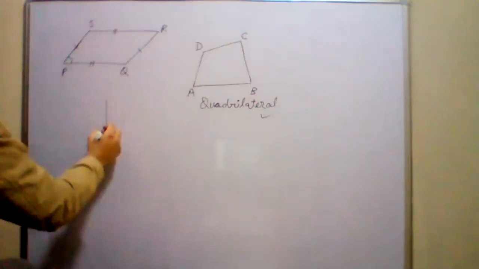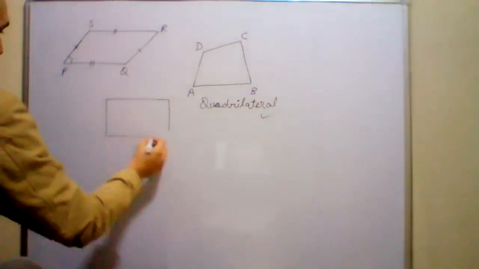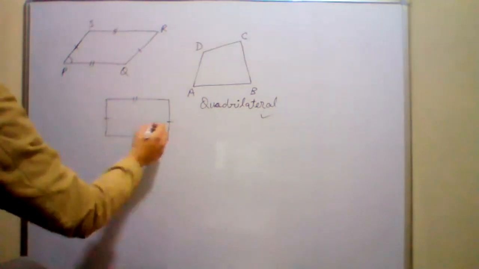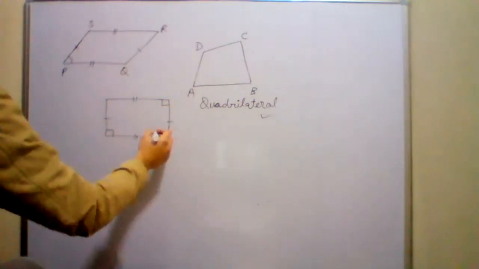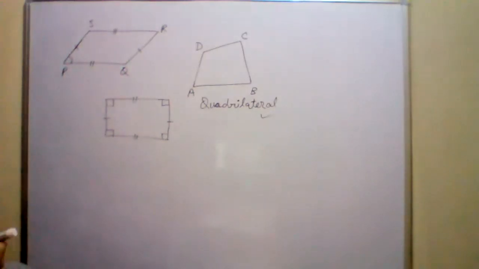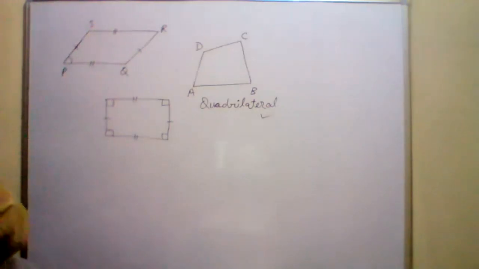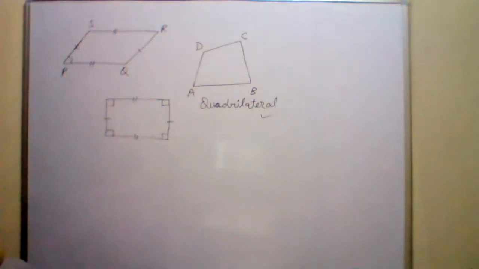Whereas in a rectangle के केस में क्या होता है? Rectangle के केस में opposite sides तो equal होती हैं, but angles are also 90 degrees. All the angles are of 90 degrees. Parallelogram में ऐसा नहीं होता है. This angle is not 90. Even all the 4 angles are not of 90 degrees. कोई भी angle यहाँ पे 90 का नहीं है. Right angle नहीं है. Okay, so this is the main difference between a parallelogram and a rectangle.